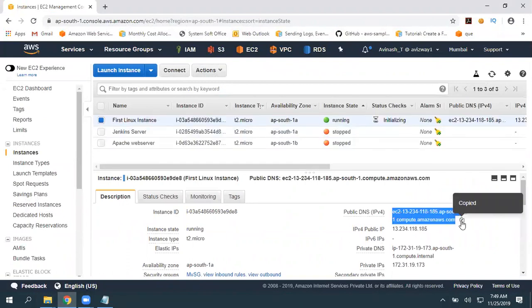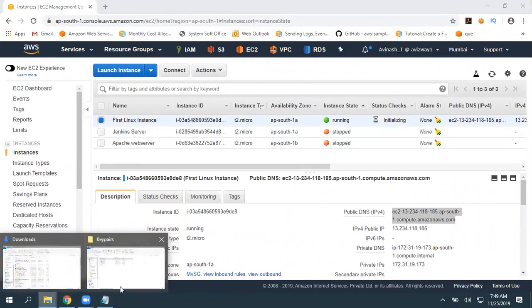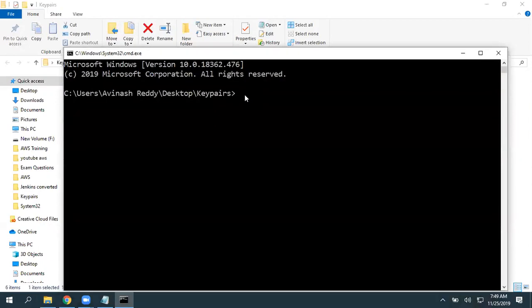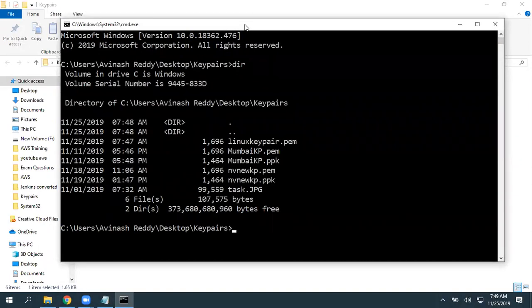Grab the public DNS. Then under my folder, I'm giving CMD. It is going to open the command prompt. Give dir, it should show your key pair. If it is not showing your key pair, you cannot get connected to that instance. Where is your key pair located? You must be in that particular path, then only you can.